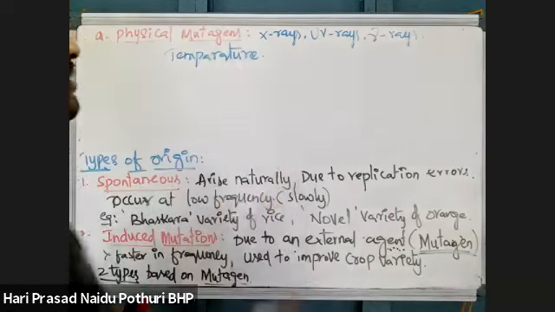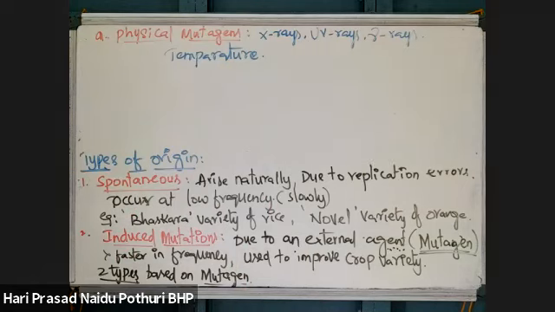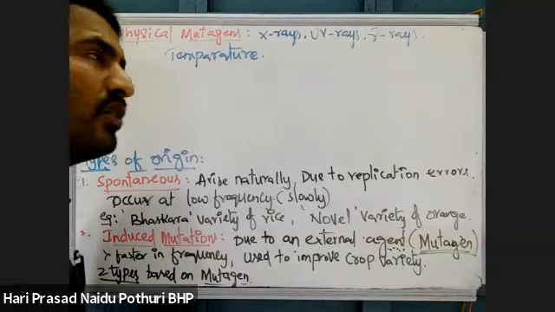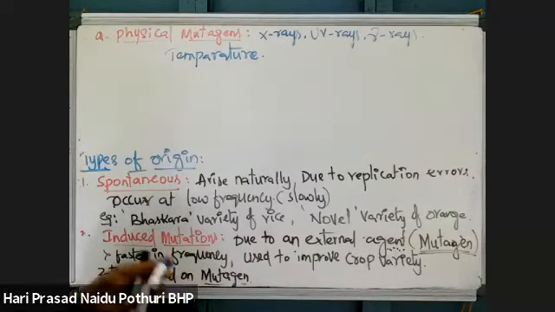These are some physical mutagens which can cause mutation. Temperature treatment, UV rays, X-rays, gamma rays, even beta rays, and even neutrons can also cause mutation.